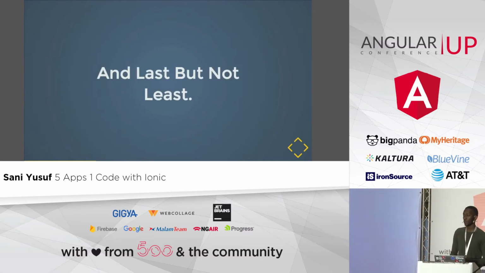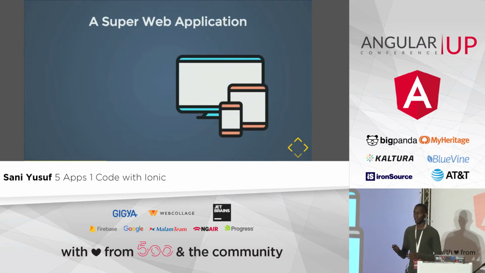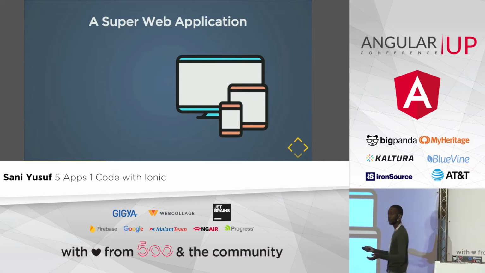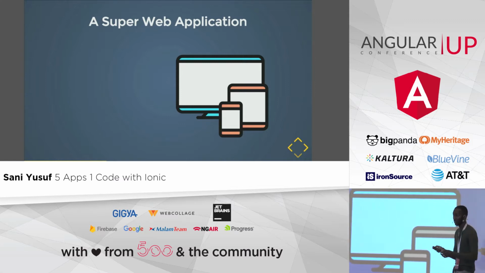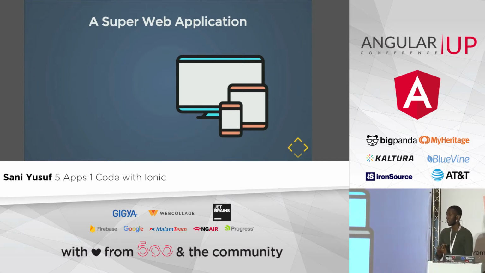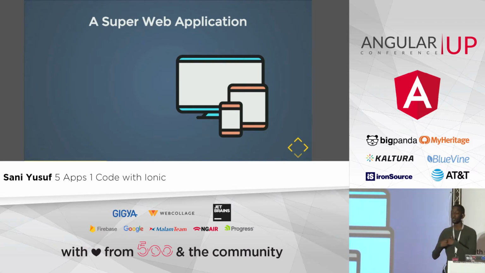And last but not the least, we're going to have what I call a super web application. Because what is a web app today? A few years ago, a web application, we didn't even say web app, we said website, because you just navigated between pages, you did what you needed to do, and that's it. That was all it was. But today we have what I call super web applications, because we have so many web standards coming out, and these web standards are pretty much promising to do everything.